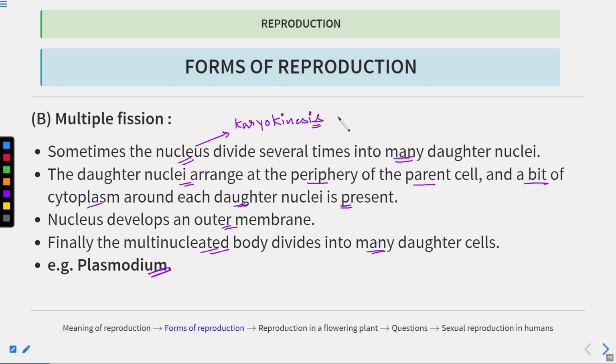Here the nucleus divides several times, and again the nuclei arrange at the periphery, and around each nucleus a bit of cytoplasm accumulates. Then each nucleus develops an outer membrane, and the multinucleate body, which is also known as the coenocytic body, divides into many daughter cells. This multiple fission is seen in plasmodium, which is a protozoan.